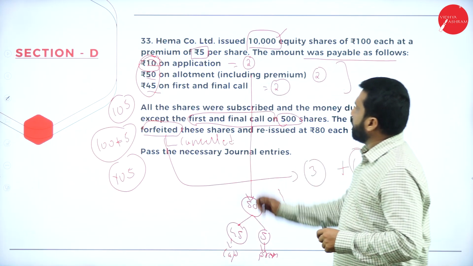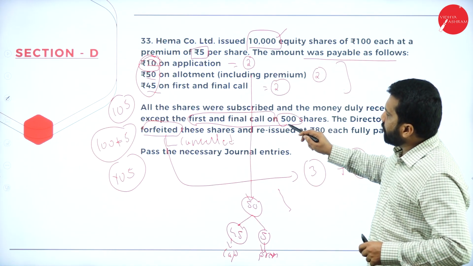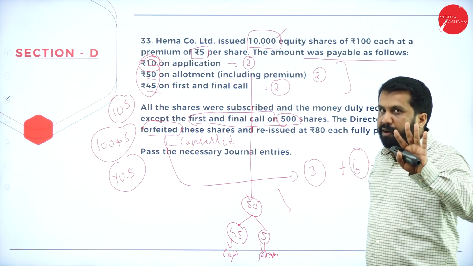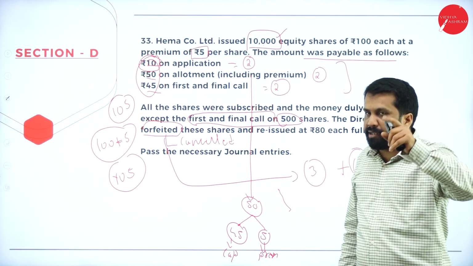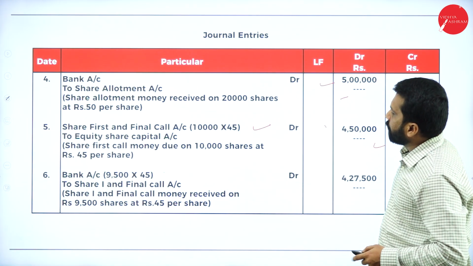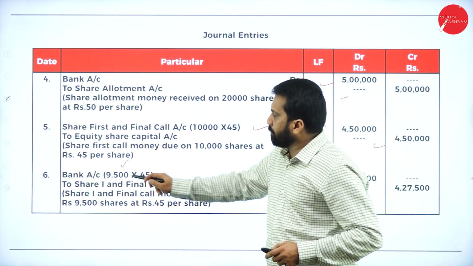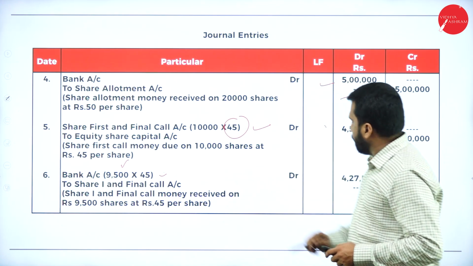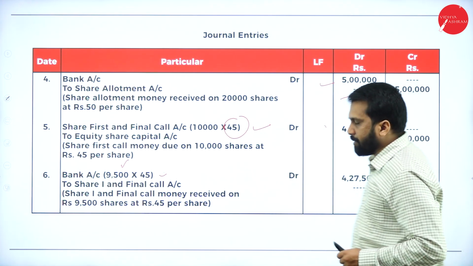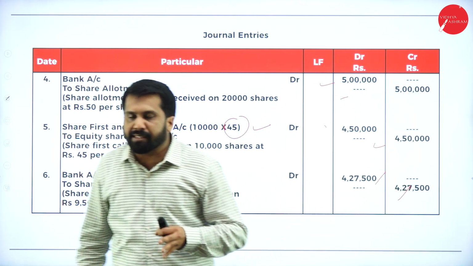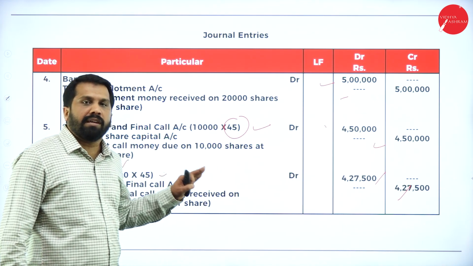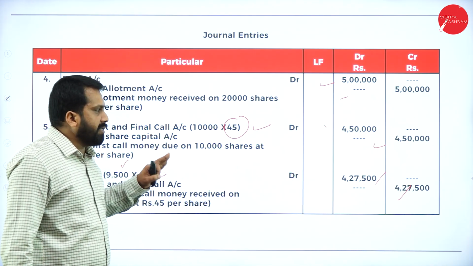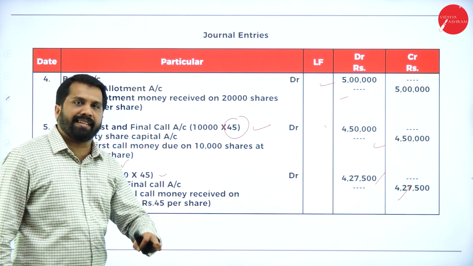How many shares are there? 10,000. How many shares are not received? 500. 10,000 minus 500, 9,500. See, 9,500 into what is the first and final call? 45. Multiply, you will get 4,27,500. It is all about issue of shares. Other than this, you will not get anything.